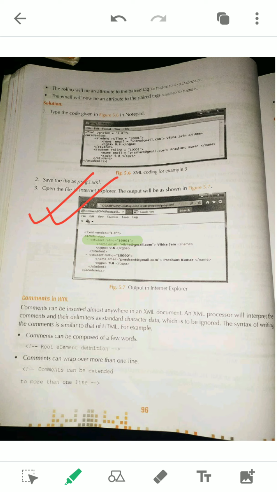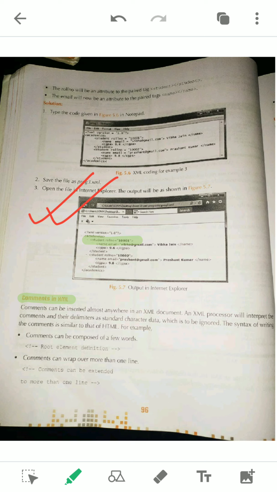So the next topic is comments in XML. Comments you already got in C programming, and in JavaScript also we have comments. In HTML also we have comments. In every programming language, if you see, comments are there. So why is it necessary, why should you use comments?